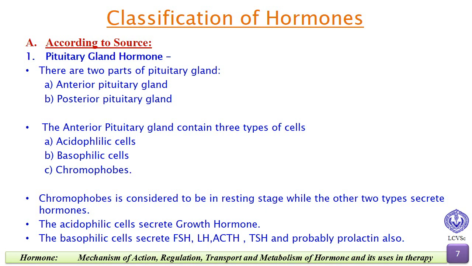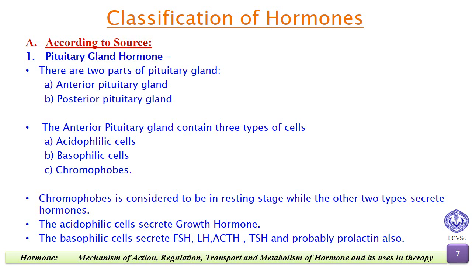So now let us see the classification of hormone. According to source, hormones are classified into various groups. First, we will see the pituitary gland hormone. There are two parts of pituitary gland, that is anterior pituitary gland and posterior pituitary gland. The anterior pituitary gland contains three types of cell: acidophilic cells, basophilic cells, and chromophobes. Chromophobes are considered to be in resting stage, while the other two types secrete hormone.